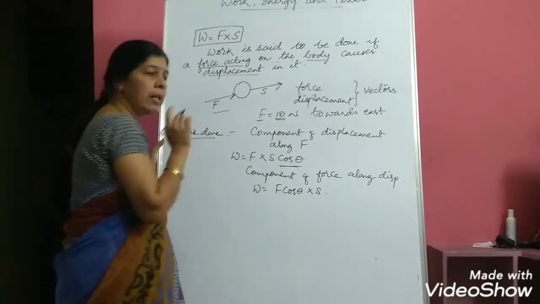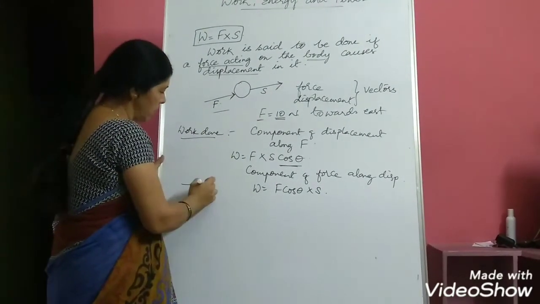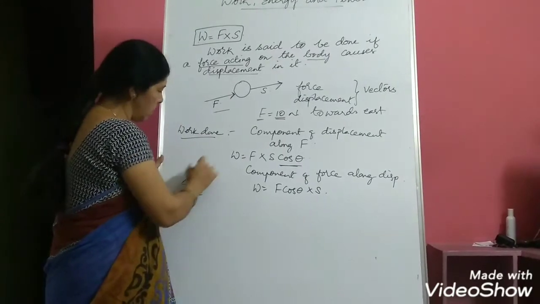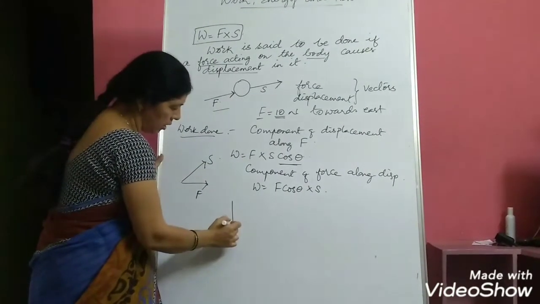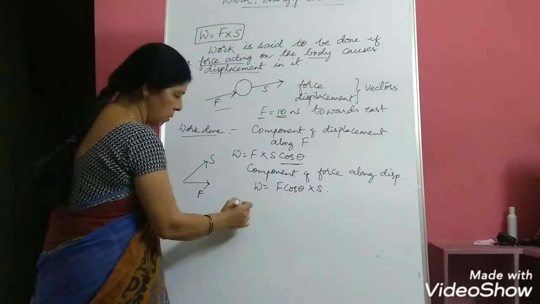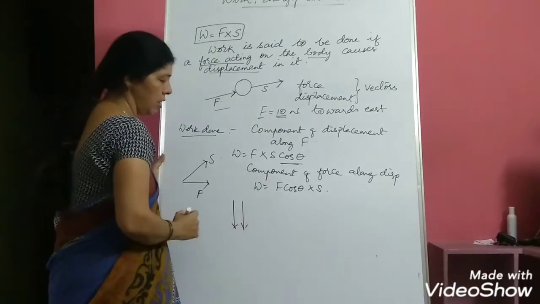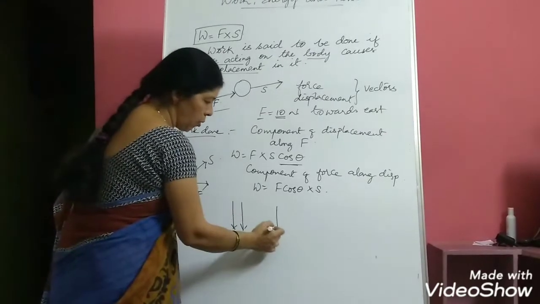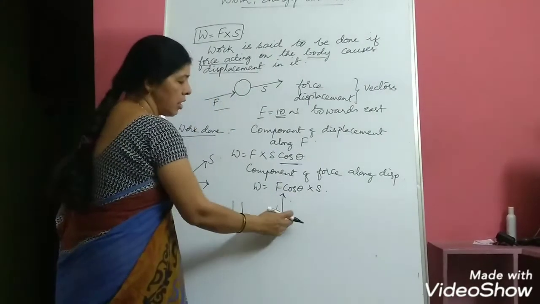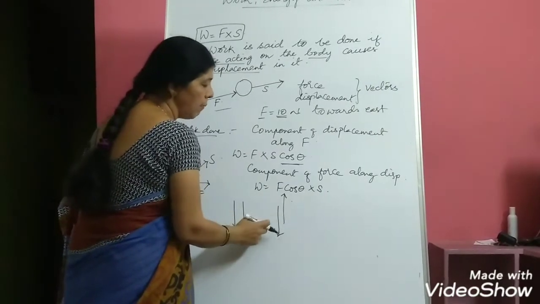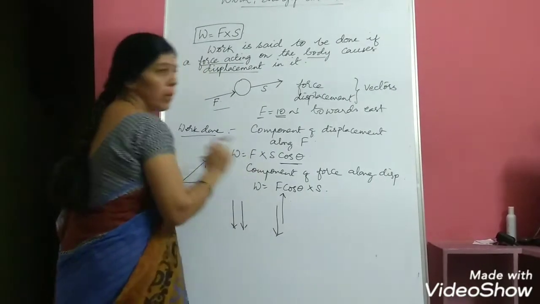They might be acting at an angle. For example, force might be acting in this direction and displacement in this direction, or force is acting towards this direction and displacement also in the same direction. In some cases, force is acting in this direction and displacement in the opposite direction. In such cases, we have to take the angle between the two vectors.